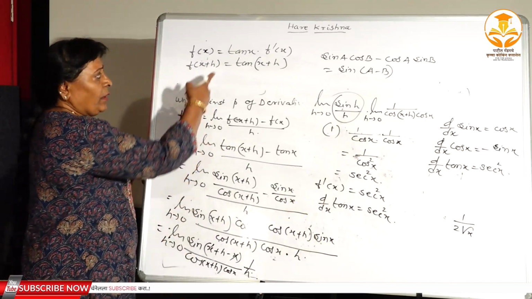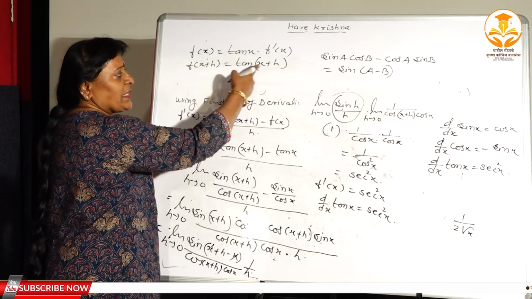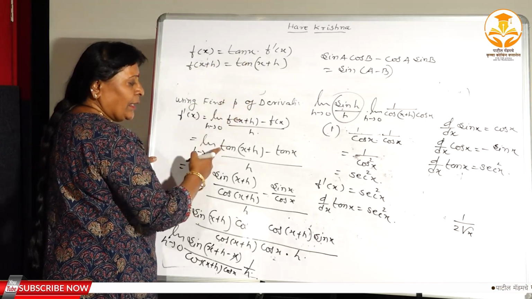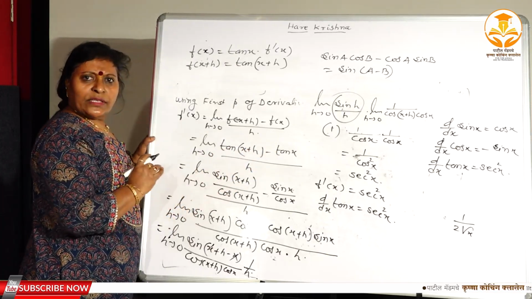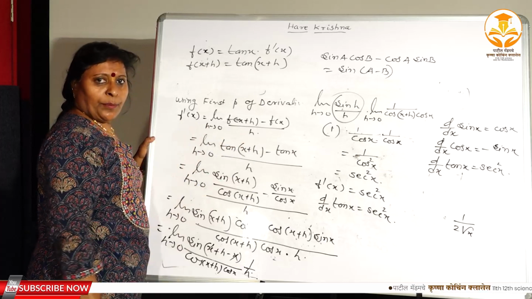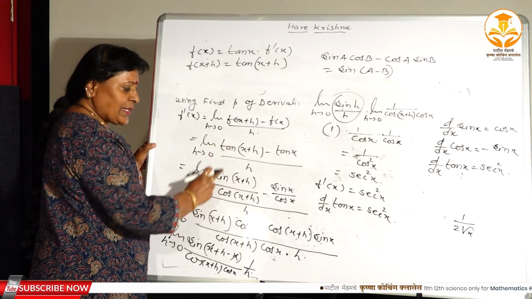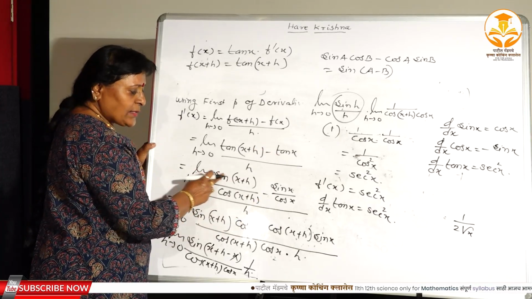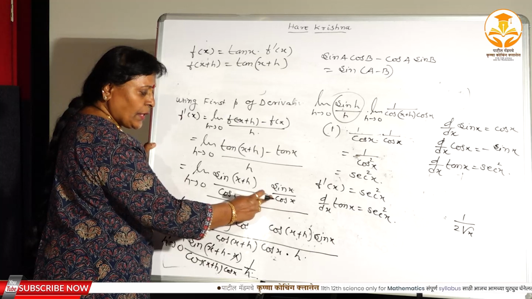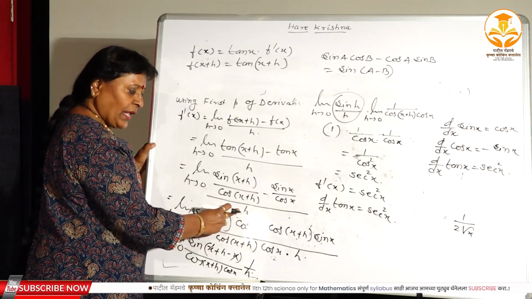See here the function that is tan x, here we want f of x plus h is equal to tan x plus h, right. Therefore tan x plus h minus tan x divided by h. There is no such a formula tan a minus tan b, म्हणून आपण काय केलेलं आहे इथे याचं कन्वर्जन केलेलं आहे. टॅन म्हणजे साइन बाय कॉस, इथे पण साइन बाय कॉस, क्रॉस मल्टिप्लिकेशन केलेलं आहे. साइन एक्स प्लस एच इंटू कॉस एक्स मायनस cos x plus h into sin x divided by h, isn't it?